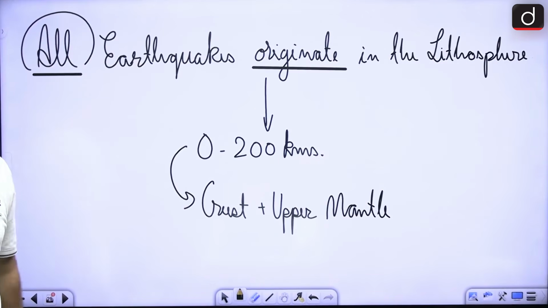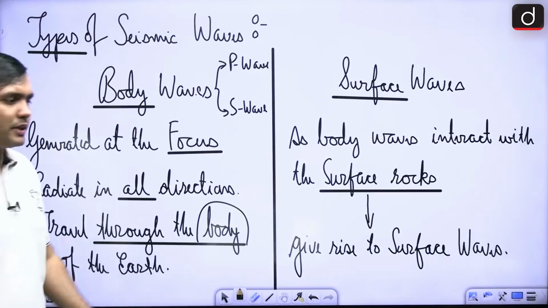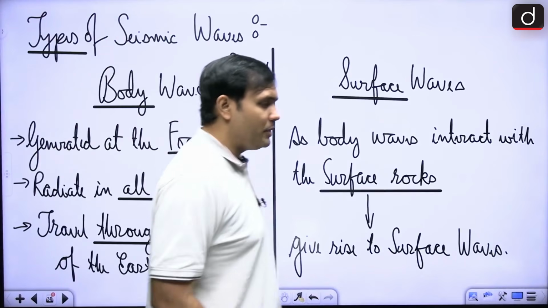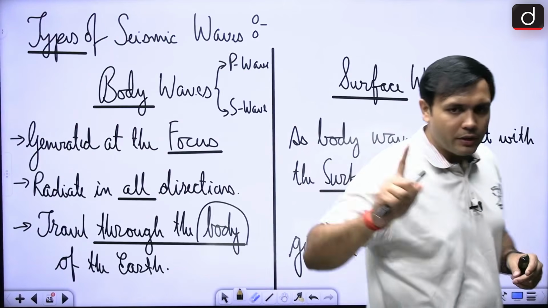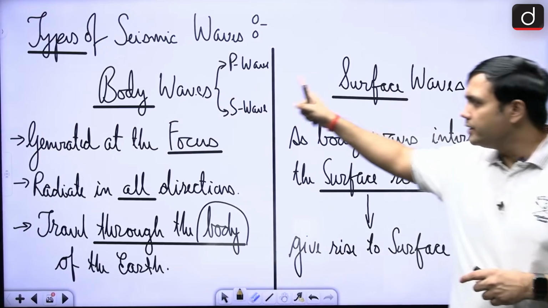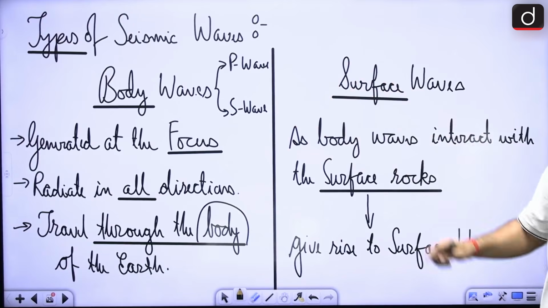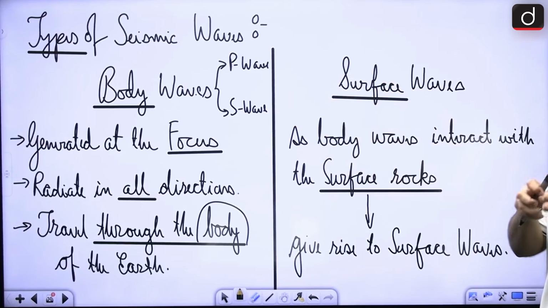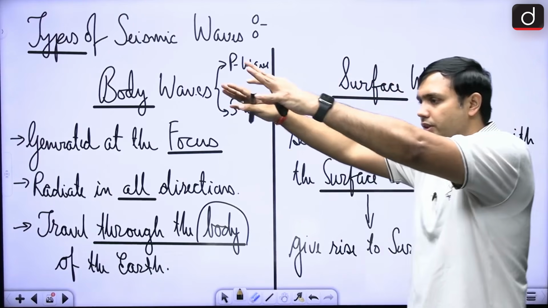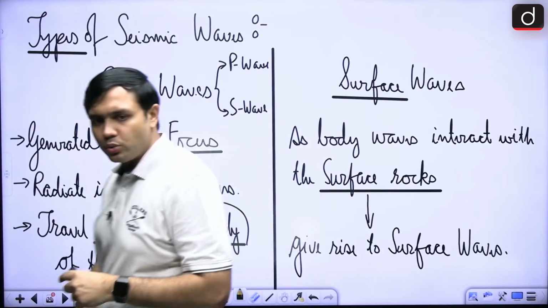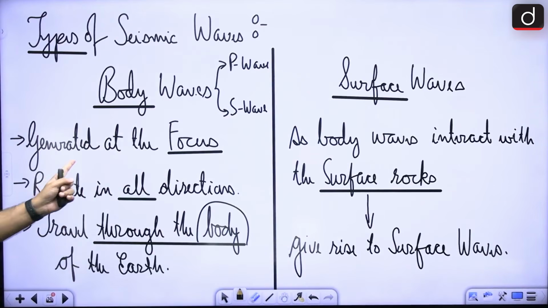So we will move towards the types of seismic waves. Now, in case of seismic waves, there are two kinds of waves. One is the body wave, the other is the surface wave, right? Body waves are known by the term body waves. Why? Because they are traveling through the body of the earth, right? They are traveling through the body of the earth after being generated at the focus, and they are radiating in